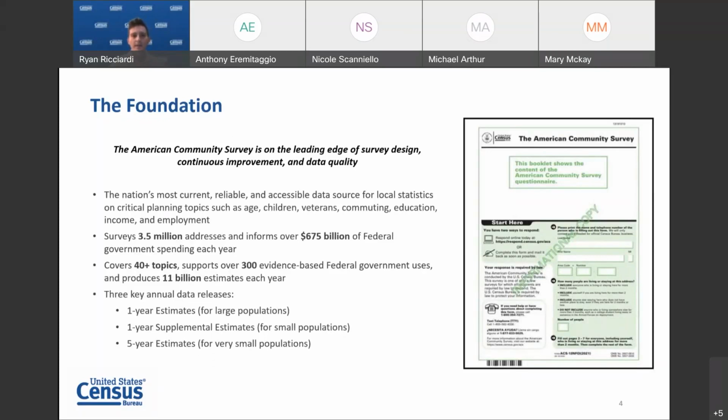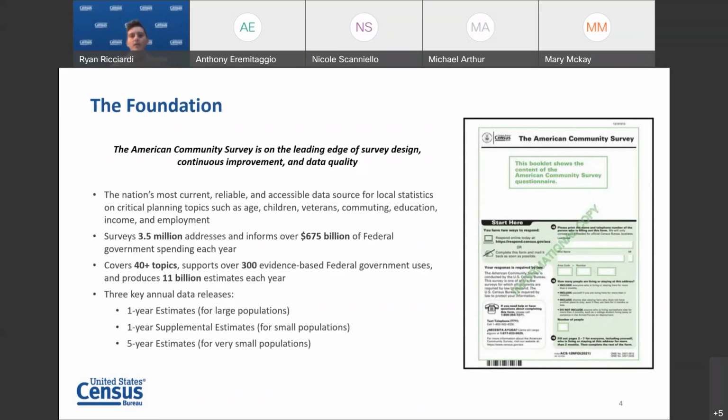Starting off with the basics and foundation, the ACS is on the leading edge of survey design, continuous improvement, and data quality. It is the nation's most current, reliable, and accessible data source for local statistics on critical planning topics. The survey samples approximately 3.5 million addresses each year.